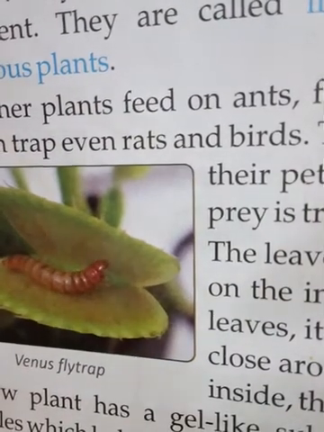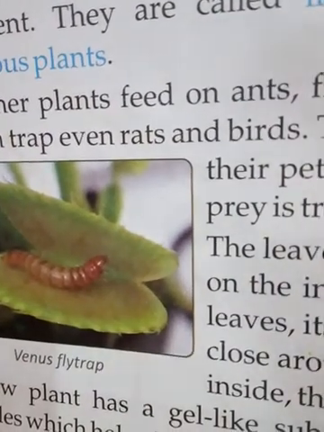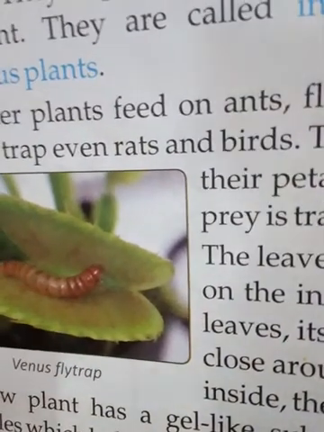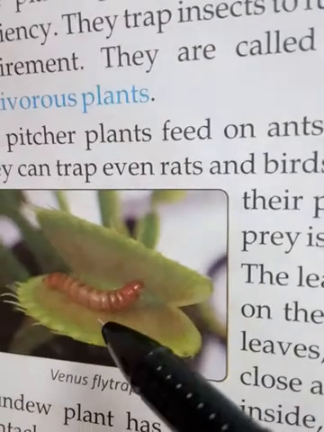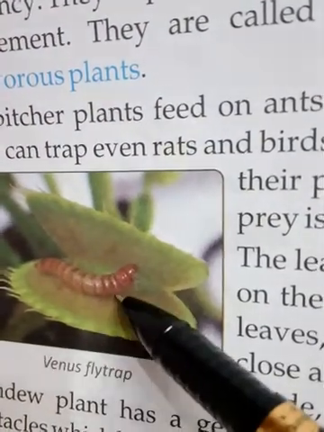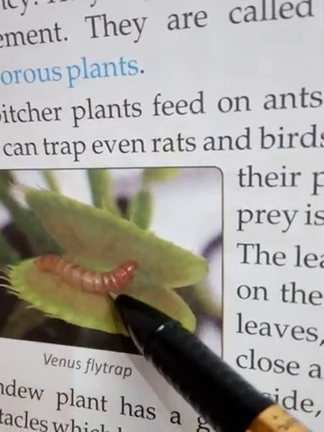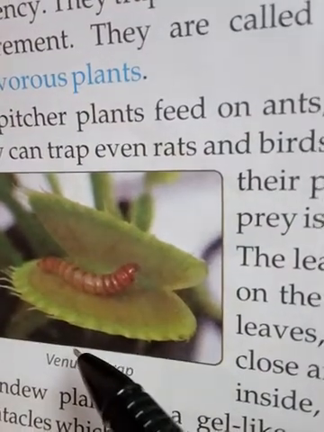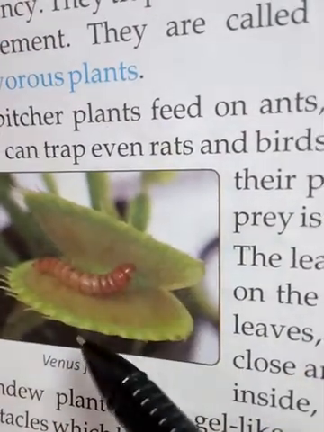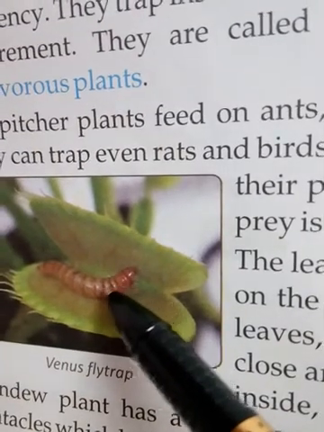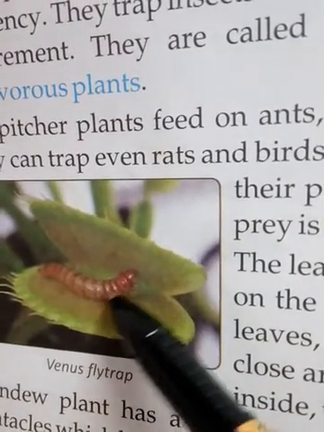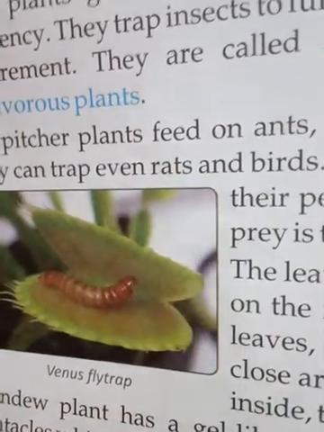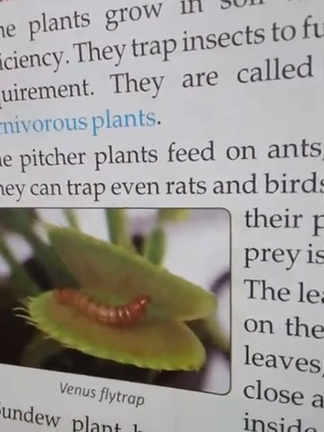So the insect gets trapped inside these leaves, and later the leaves get closed. Now it is in the open condition, and inside these leaves you can see this insect. When the insect is trapped, the leaves get closed, and juice comes out from these leaves, and inside this juice the insect gets absorbed, and all nutrients like nitrogen are absorbed by the plant, which is very nourishing for the plant.